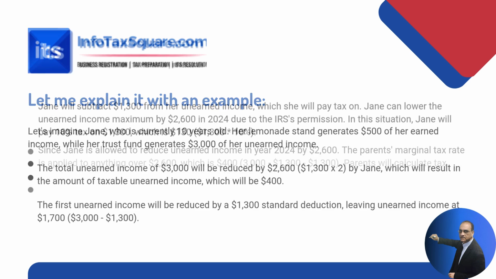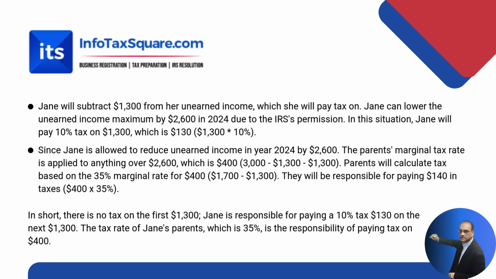I'm going to explain it in detail. The unearned income will first be reduced by the $1,300 standard deduction, leaving unearned income of $1,700. $3,000 minus $1,300 standard deduction. Jane will subtract $1,300 from her unearned income, and on the next $1,300 she is going to pay 10% taxes.